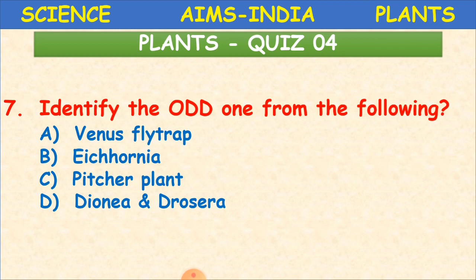Now you have to find out which one is the odd. Venus flytrap, pitcher plant and Dionaea and Drosera, three are insectivorous plants. We have learned them. And what is remaining here is Eichhornia. Eichhornia is a floating aquatic plant. So the odd one is what, children? Yes, it is Eichhornia. Clear? This is an example of a floating aquatic plant.